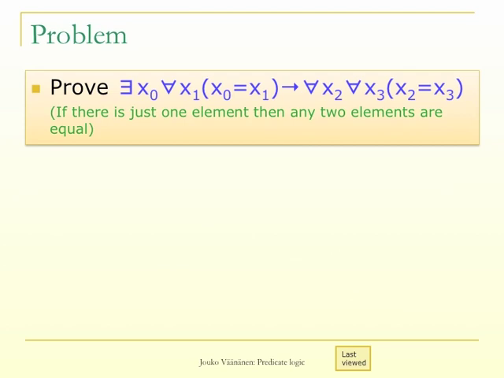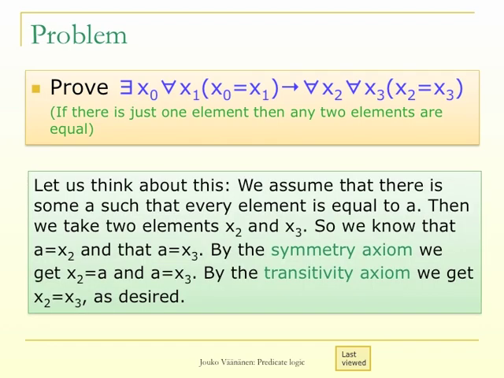Next problem. We want to prove: exists x0 for all x1, x0 equals x1 implies for all x2, for all x3, x2 equals x3. Intuitively this says that if there is just one element in the universe, then any two elements are equal. Let us think about this.